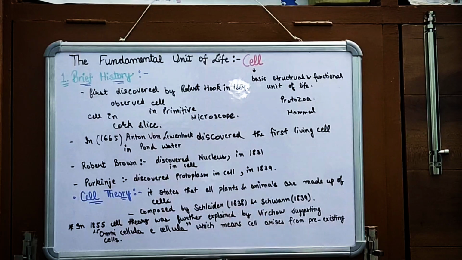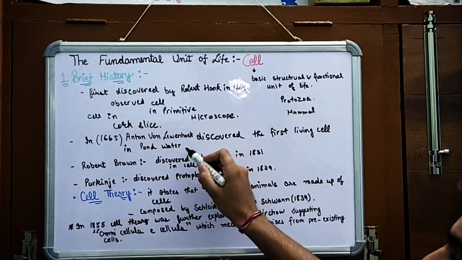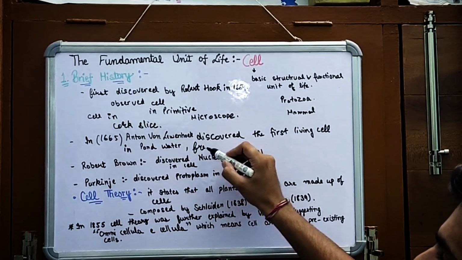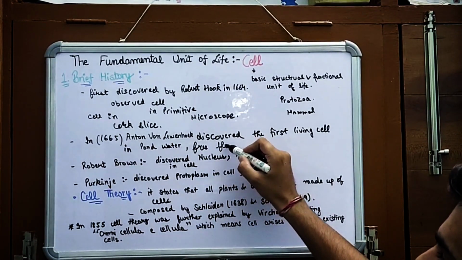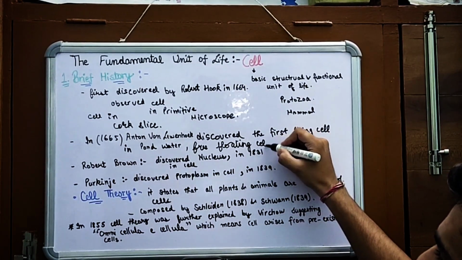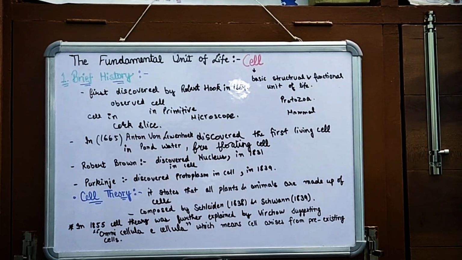So this raised many questions, and finally he answered that a free floating cell was discovered by him. It means the algae present in water, floating on the water surface; those cells were discovered by Anton von Leeuwenhoek, and he was the first one to discover the first living cell.